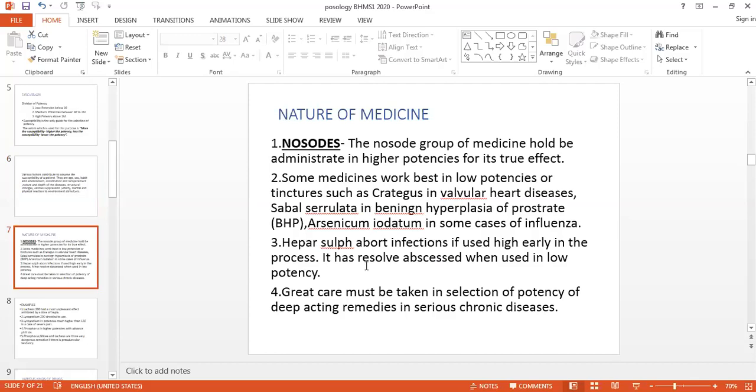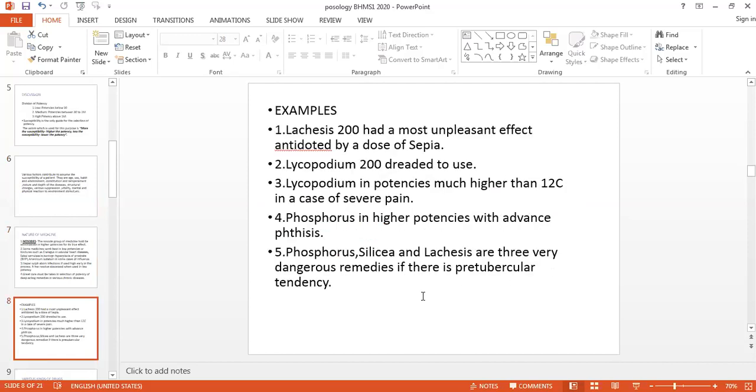But then, according to the nature of medicine, some medicines abort the infection in the higher potency, and it may resolve. The same medicine can resolve in the lower potency. Then we have to use cautiously certain medicines such as Lachesis, Lycopodium. We have to use them in the lower potencies. And the three medicines such as Phosphorus, Silicea, and Lachesis should not be used in a pre-tubercular tendency